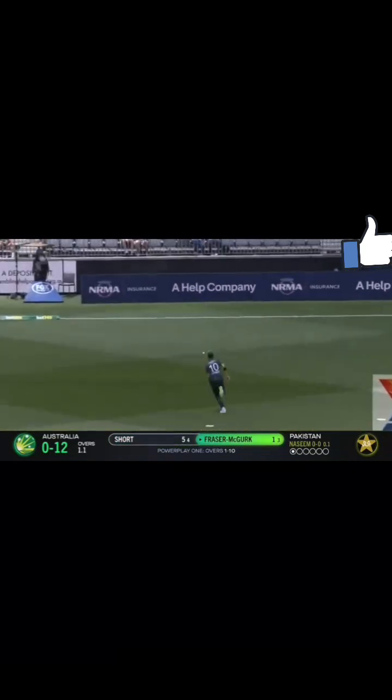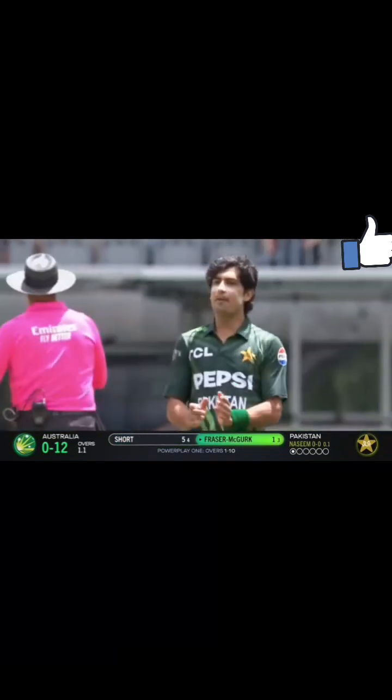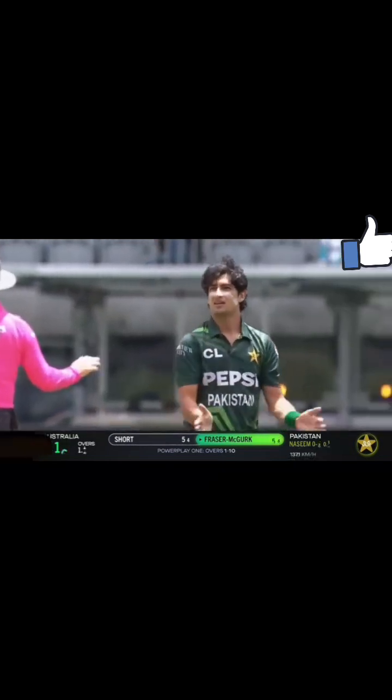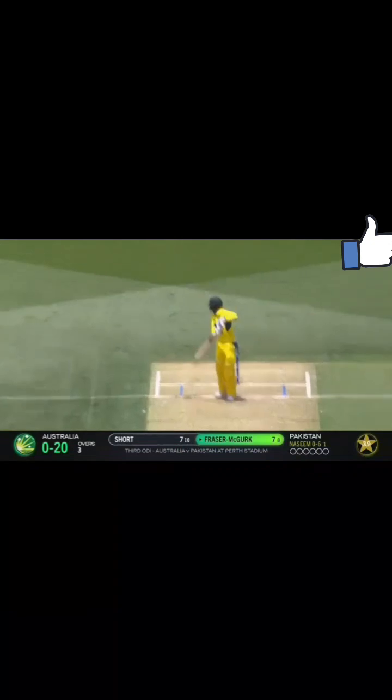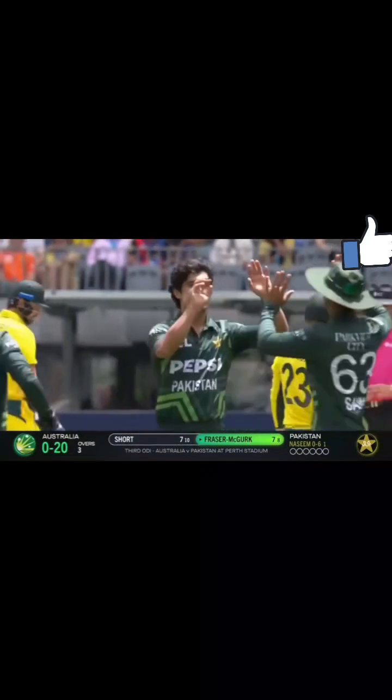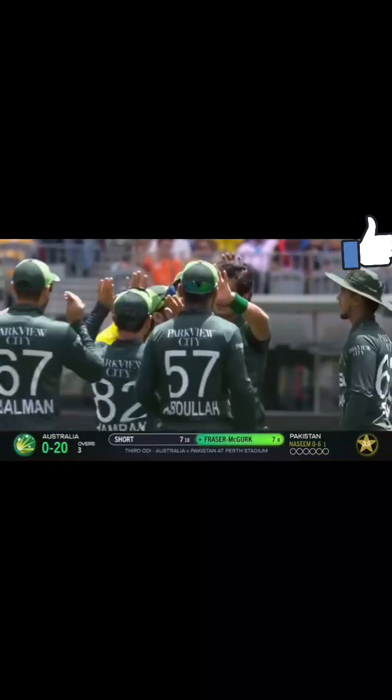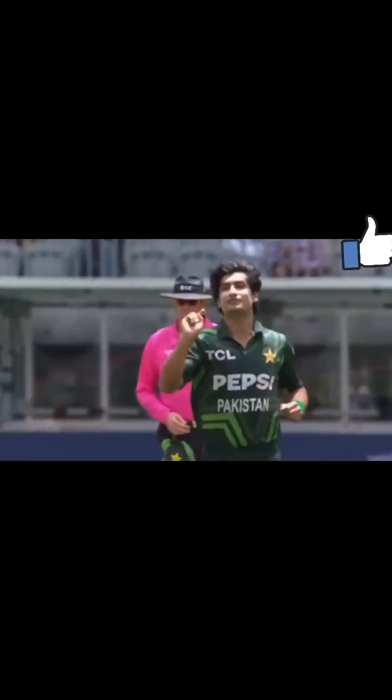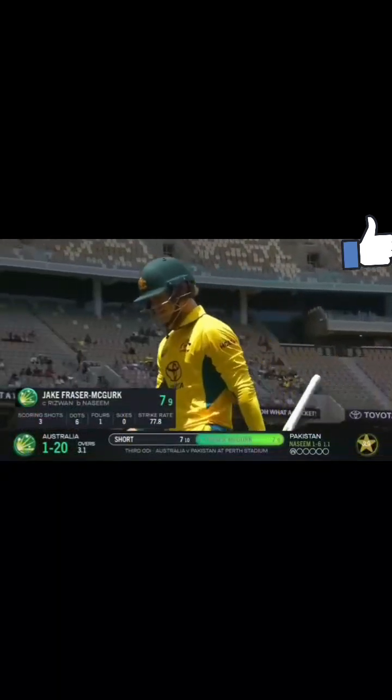And that is going to go down to the third man region, which is vacant. It's a beautiful shape. Bounce from Naseem Shah. Out. As easy as you like. A beautiful length from Naseem Shah. Just left the right-hander. There was no foot movement from Fraser McGurk. And again, finds the outside edge. Pakistan bowling lineup, and Australia lose their first in the 4th over. McGurk goes for 7. It's 1 for 20.